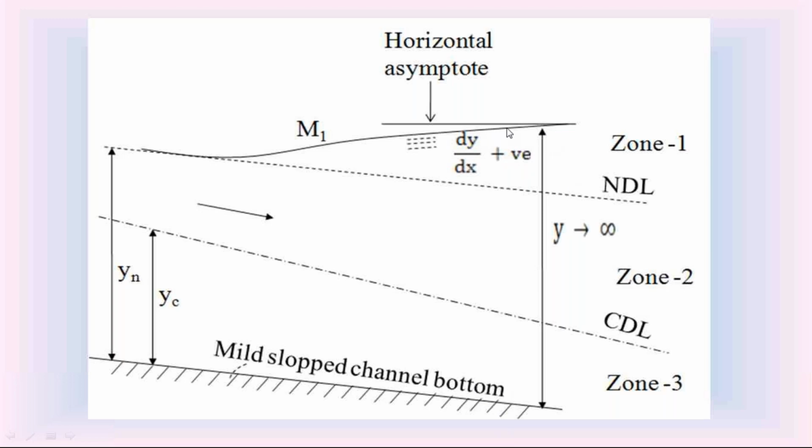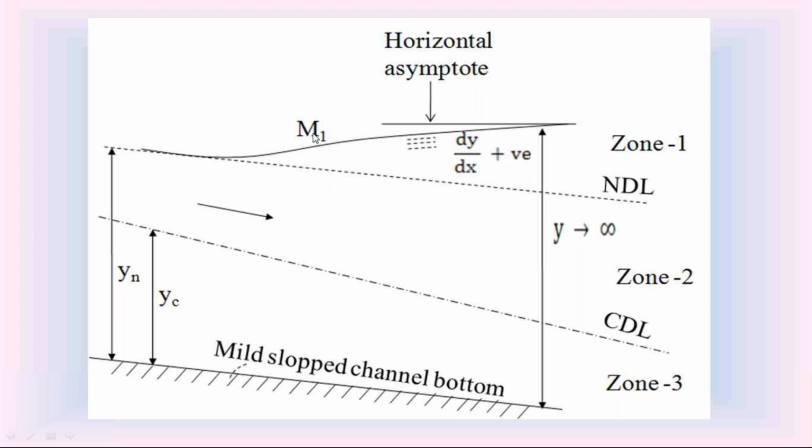So on the downstream side, at a very large depth, the slope dy by dx is S0. That is also indicated as, on this downstream side, this M1 water surface profile is asymptotic to horizontal. That is the indication of dy by dx equal to S0. So on the downstream side, this M1 water surface profile is asymptotic to horizontal.